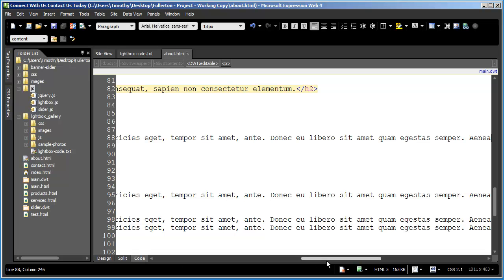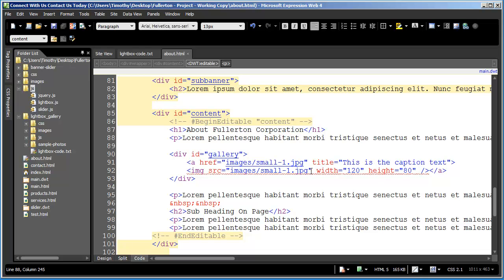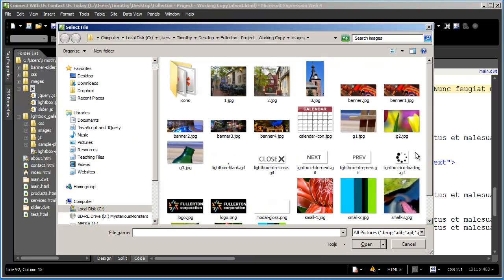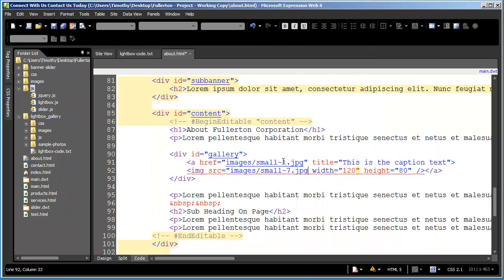Let's go ahead and go back into code, and I'm going to highlight the second one for the image and type a quote and pick URL, and there we go. Those are the images that I'm looking for. So we'll select small 7 there, and since I sequentially numbered these the same, I'm just going to change that. That should give us a little larger image. So I'm going to use small 7.